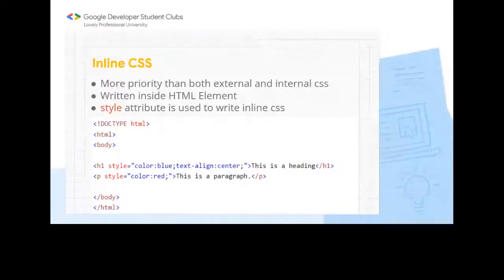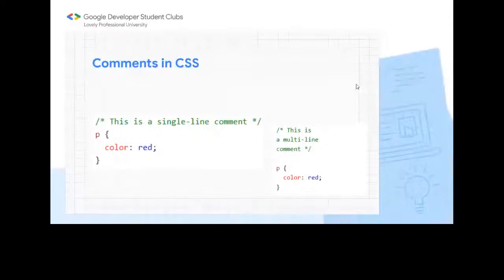So now let's move forward and see about comments. How can we write a comment in CSS? Here you can see the images. Internal CSS, we have the same CSS in the HTML code, and in external CSS, we define that in the external CSS file. So don't worry about that. We are going to do the practical also, and I will explain it to you there.